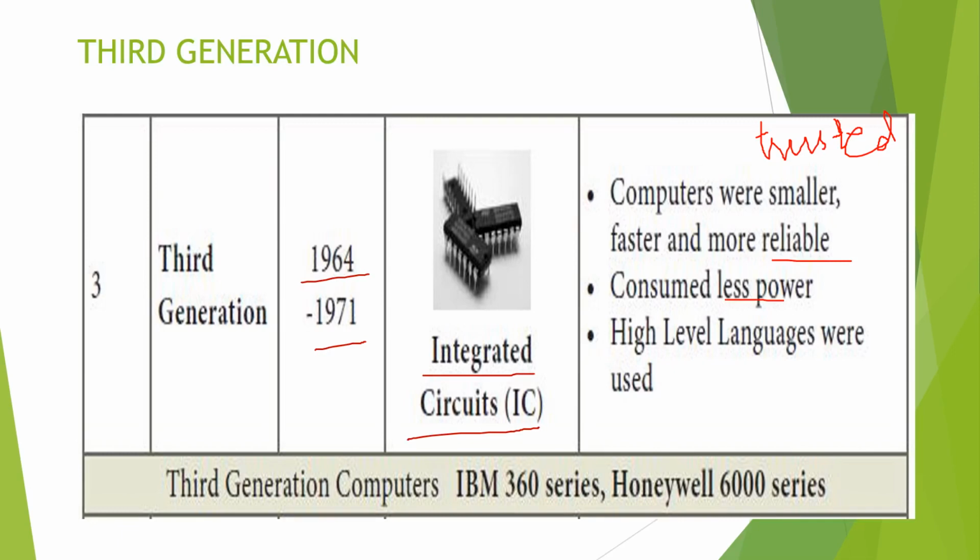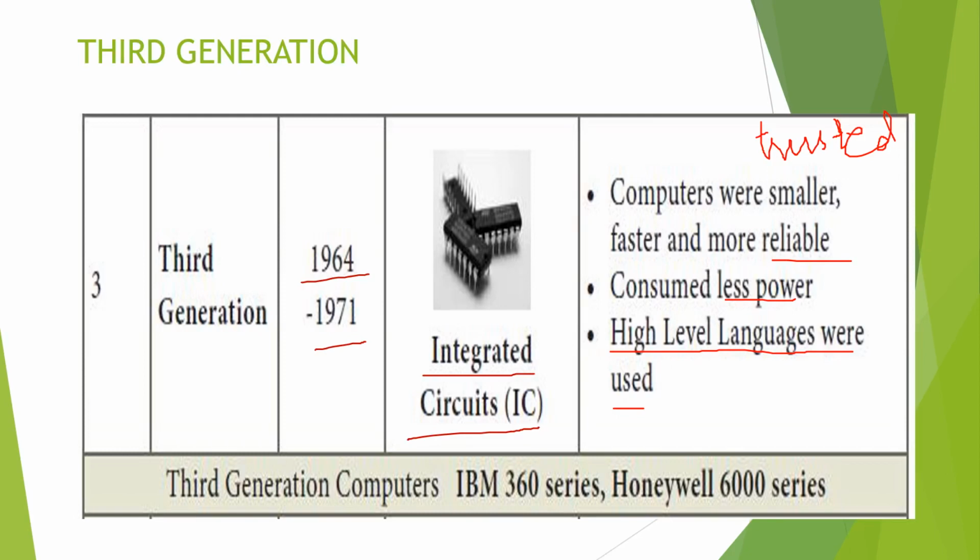They consumed less power. Here only we are using high level languages. High level languages means programming languages, whatever language we use for programming. Nowadays we are using high level languages only. We have three levels of languages: machine level languages, assembly level languages, and high level languages. Machine level language is known only by the computer, that means zeros and ones, the binary language. Assembly language is known by both the computer as well as a human, that means it looks like an opcode.